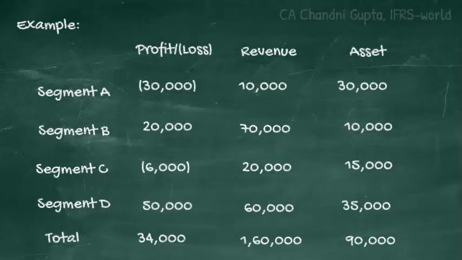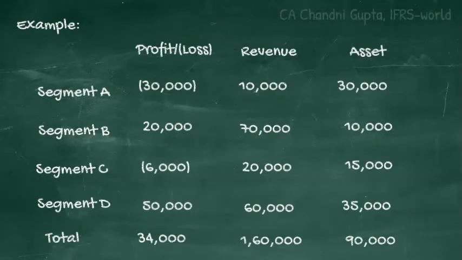Hence, segment A qualifies the profit or loss condition. So does segment B. But in case of segment C, there is a loss of 6,000, which is anyway lesser than 7,000. Hence, segment C does not qualify this condition. Now, segment D reports 50,000 of profits. Hence, segment D also qualifies for this condition.